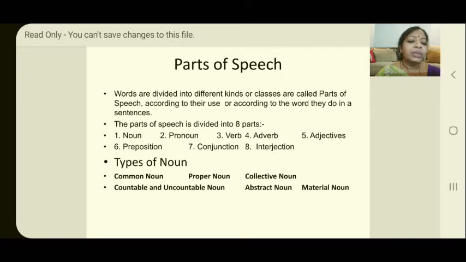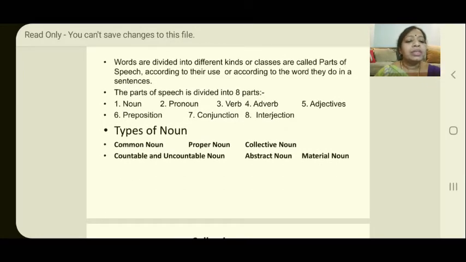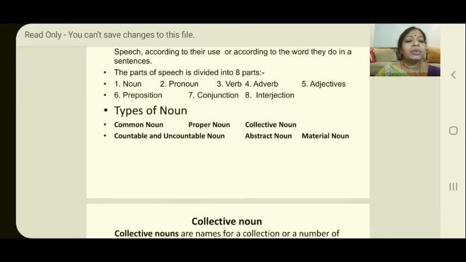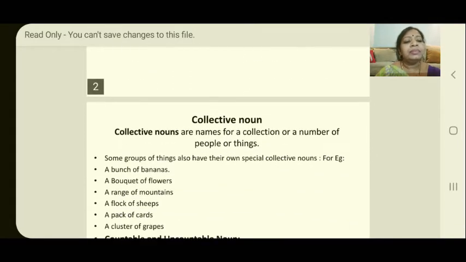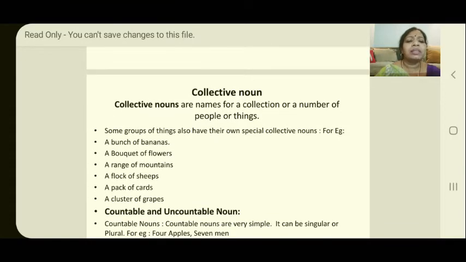Now today we are going to learn about the remaining nouns. The third one is collective noun, and the fourth one is countable and uncountable noun. Fifth one is abstract noun. Sixth one is material noun. Okay, let's have a look, children. Collective noun. What is collective noun?